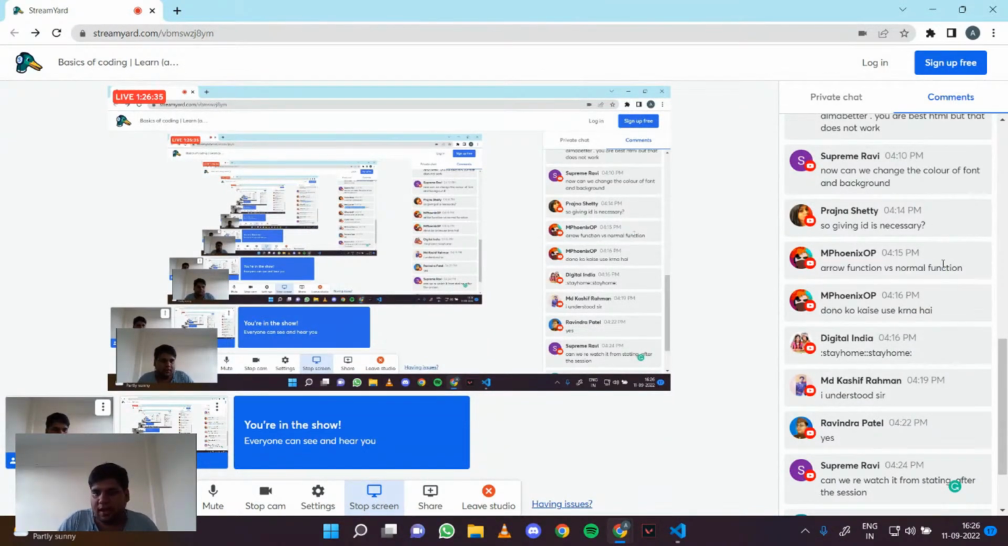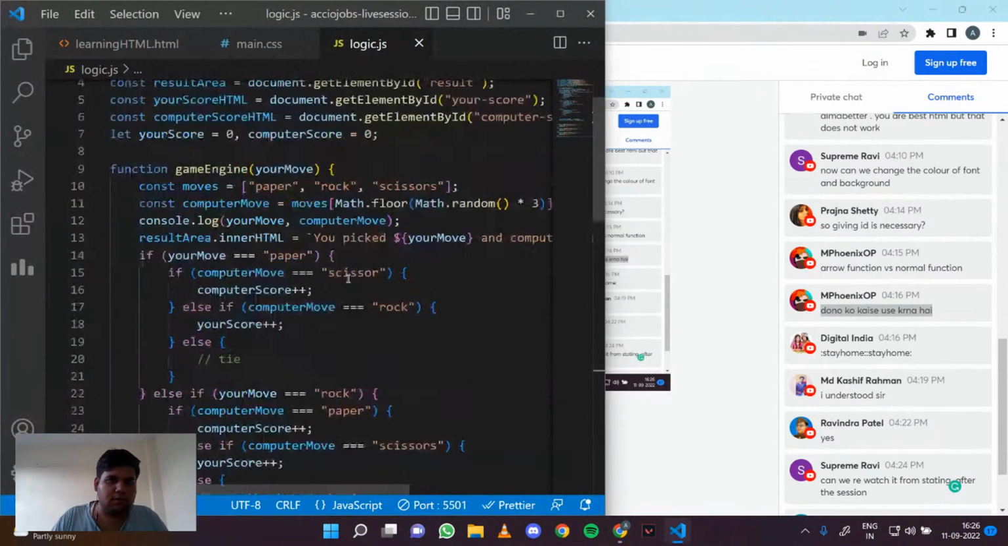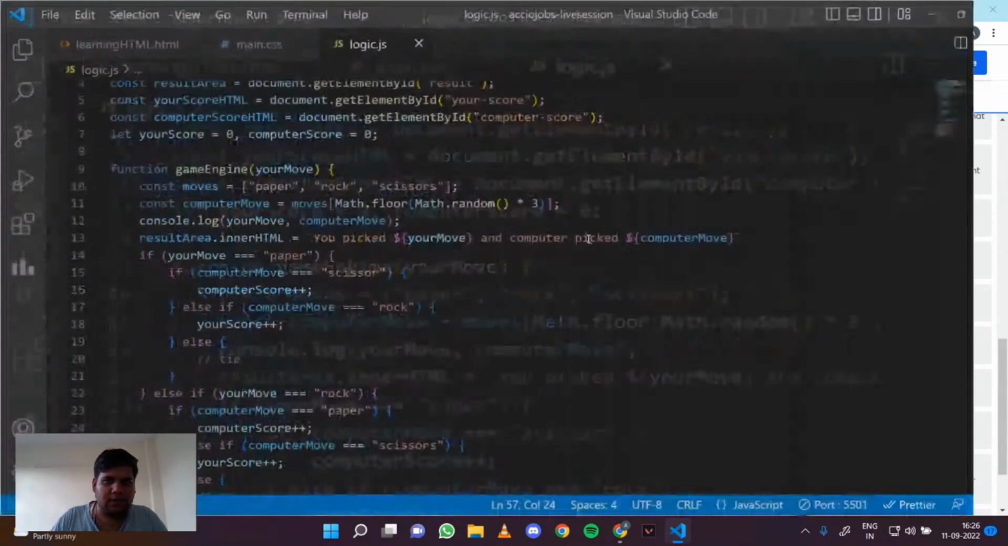So MP Phoenix asks arrow function versus normal function. So normal functions are defined in basically all the older versions of JavaScript as well, but arrow functions were derived in basically ES 2015 onwards. These are the comparatively newer functions. Both have the same rule, right? So basically in arrow function, let me just tell you, I did use arrow functions somewhere, I believe.